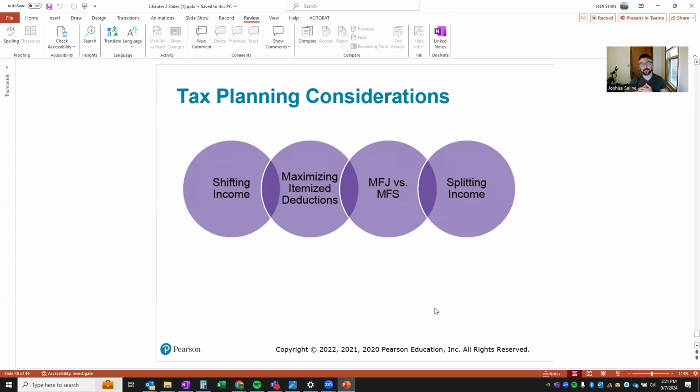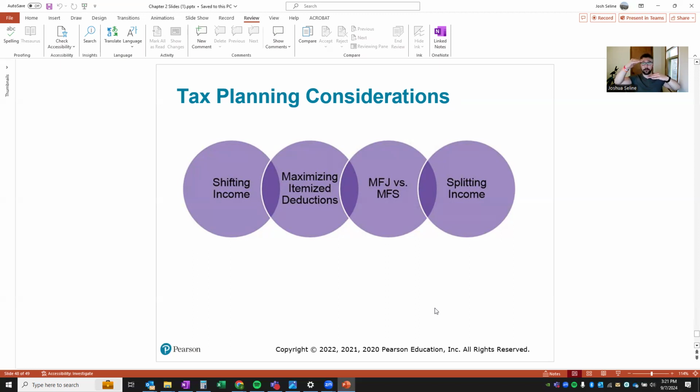Typically, married filing joint is almost always going to be your preferred option. The exceptions, I can think of two particularly popular ones. One is if you have one spouse with a substantial amount of income and one with lower, and the lower-income spouse has a lot of medical expenses, say $10,000, but they don't get to use any of that because their income gets combined with the other.